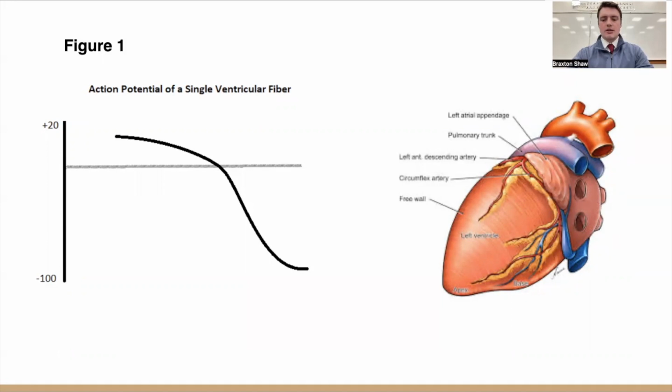We measured the action potentials of the muscle fiber 24 different times and found that the average RMP would always return back to negative 87 millivolts. We found that very interesting with these results.